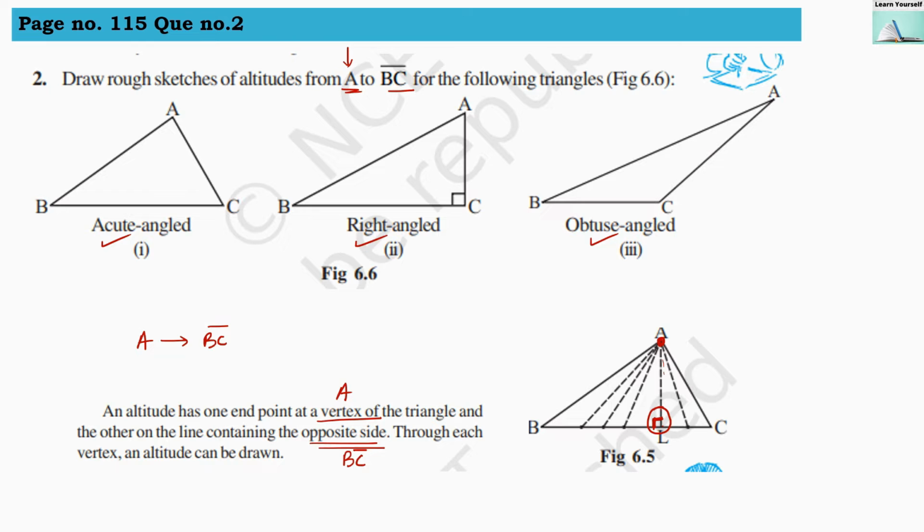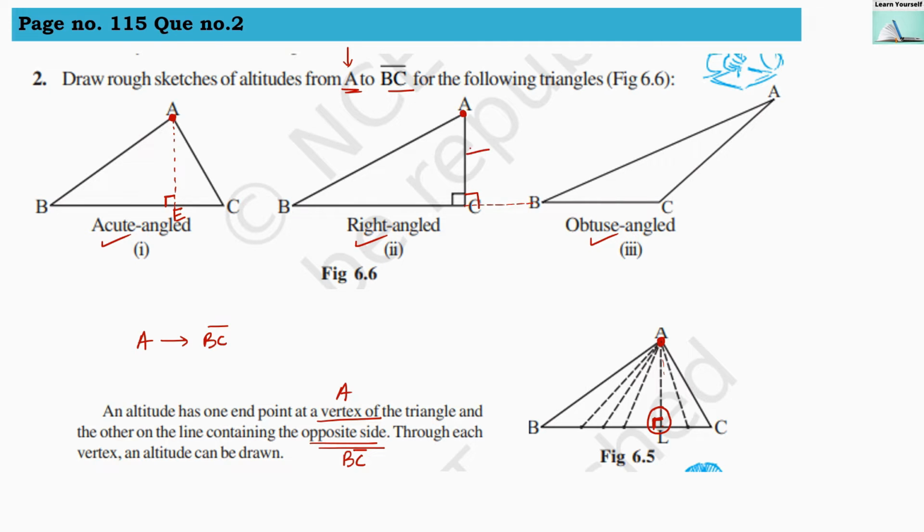Now let us go back to our numerical. For the acute angle triangle, from vertex A, it has to join the opposite line segment BC and here it will make a right angle. This we name AE. So AE will be our altitude for the acute angle triangle. Now for the right angle triangle, as we can see, from A the line is passing and touching the line segment BC, and this is a right angle.